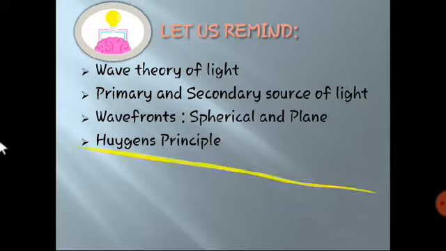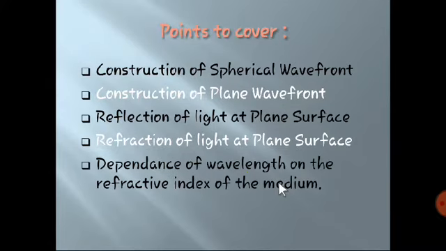So let's move towards the next, where we are going to see what points we are going to cover in this part. The first point is construction of spherical wavefront, or some details about spherical wavefront. Then construction of plane wavefront, reflection of light at plane wavefront, refraction of light at plane surface, and dependence of wavelength on the refractive index of the medium.